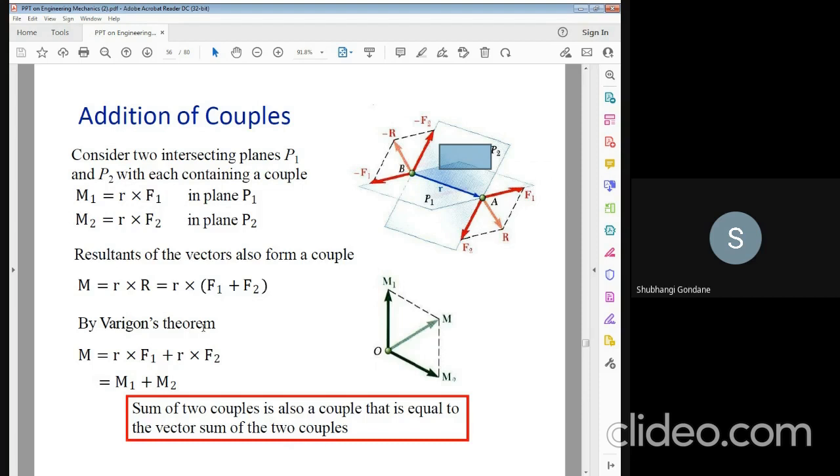By applying Varignon's theorem, R into F1 plus R into F2 gives M1 plus M2, means M is equal to M1 plus M2. That is, the sum of two couples is also a couple, that is equal to the vector sum of the two couples. That is the basic thing. And this definition is asked in the GATE examination for your true and false question.